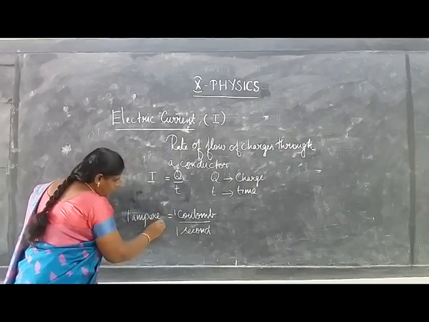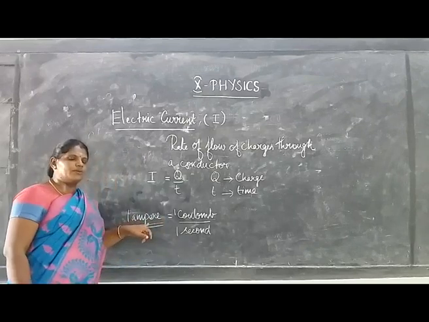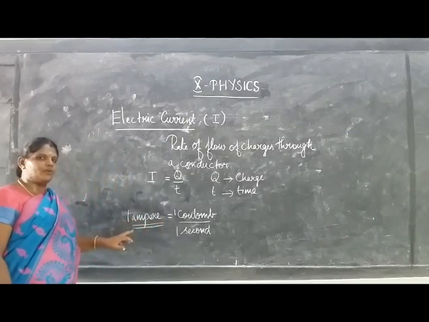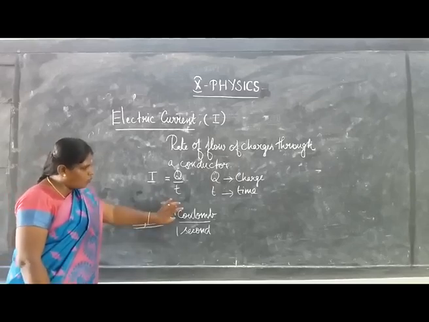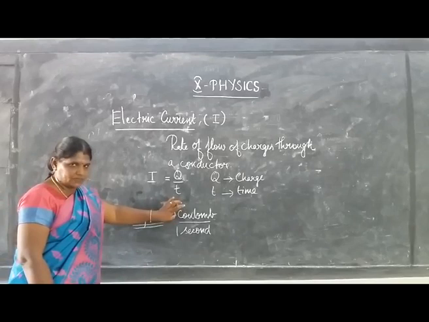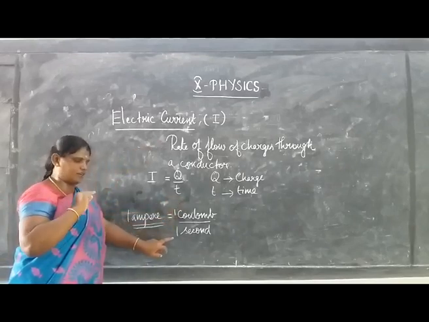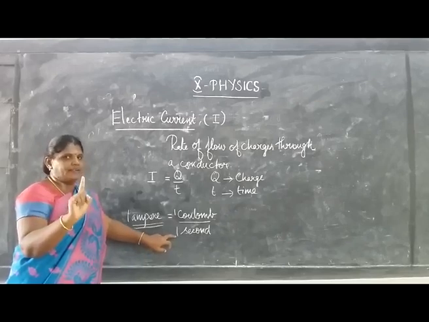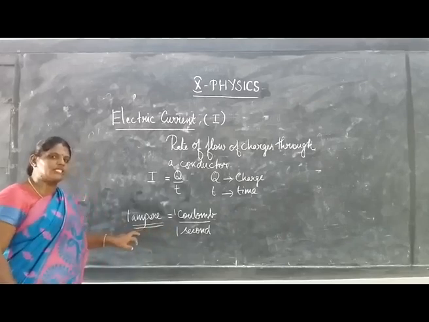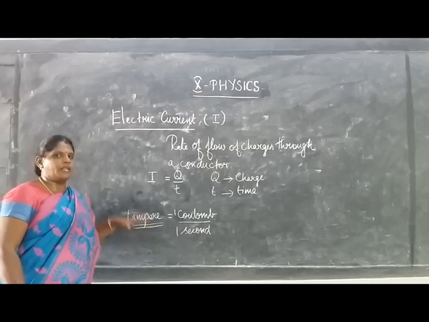So what is the SI unit of electric current? The SI unit of electric current is the ampere. When 1 coulomb of charge flows through any cross section of a conductor in 1 second, then the current in the circuit is said to be 1 ampere.